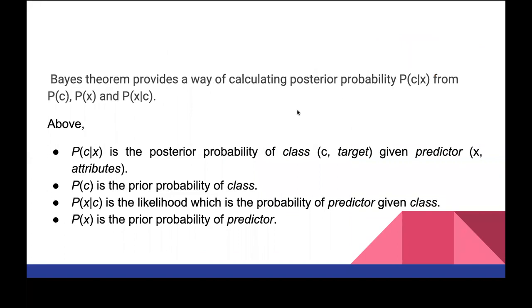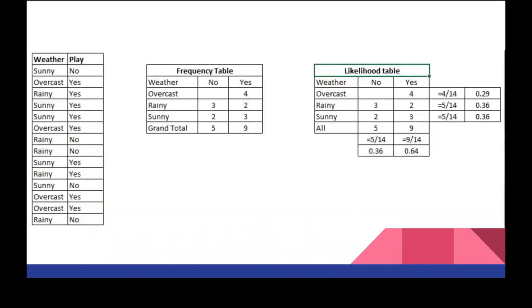Yeah. Okay, so this is all notation that is difficult to understand and explain. Bayes' theorem provides a way of calculating posterior probability P of C given X from P of C, P of X, and P of X given C. Okay, so all of these are posterior, likelihood, and so on. So let's see one example. Now then you will understand what is happening.